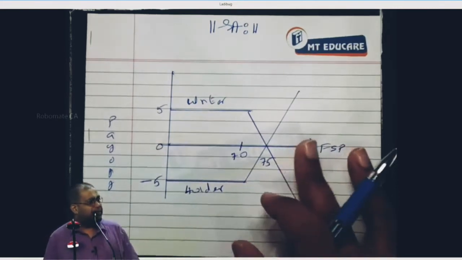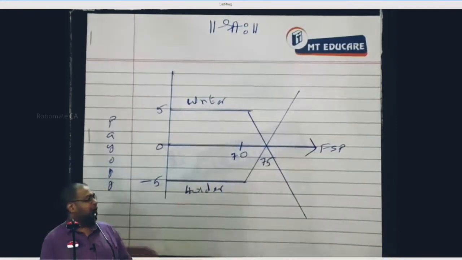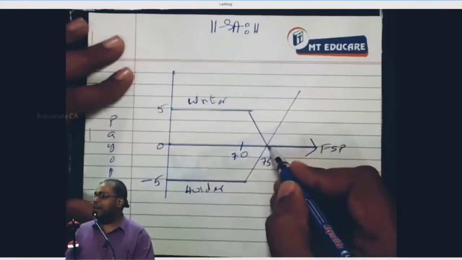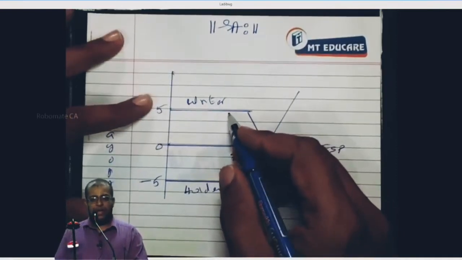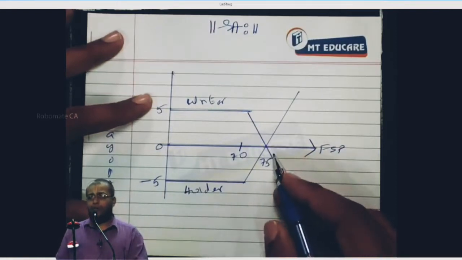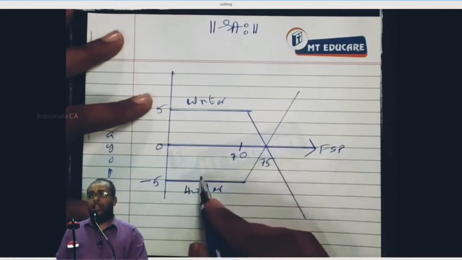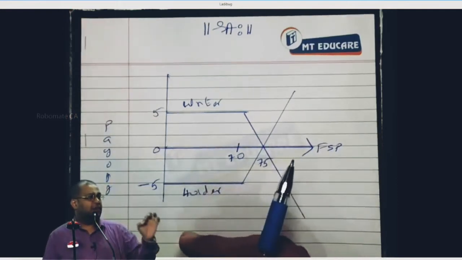Everybody, yes or no? So below 75, the writer makes a profit. Above 75, the holder makes a profit. Right or not? And the writer's profit is maximum 5, and the holder's profit is unlimited. And the writer's loss is unlimited, and the holder's maximum loss is the premium only. This is a feature of a call option for the holder and writer.